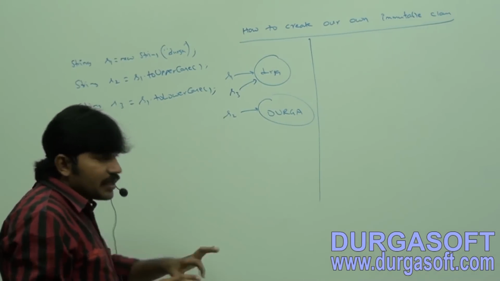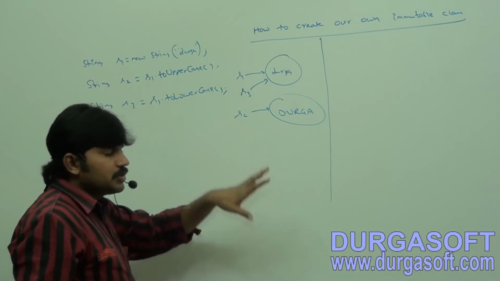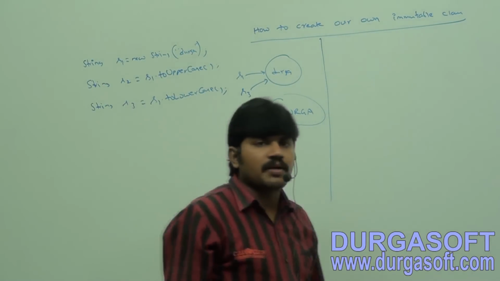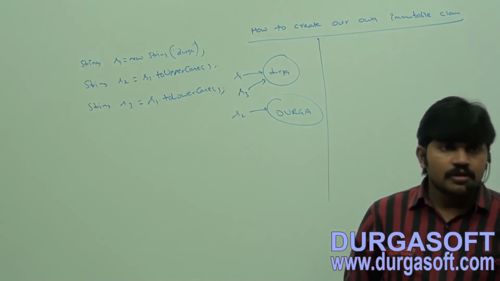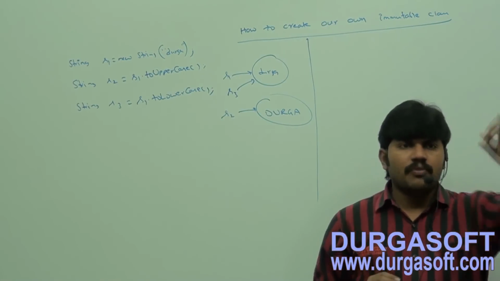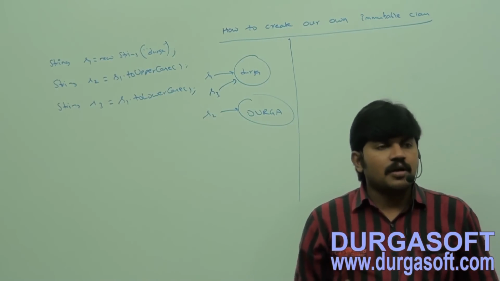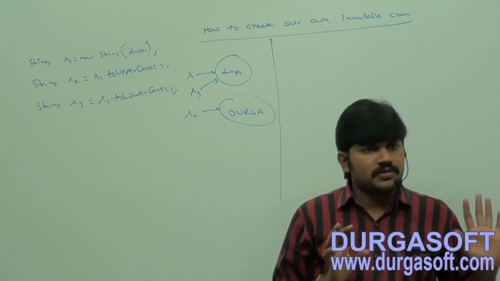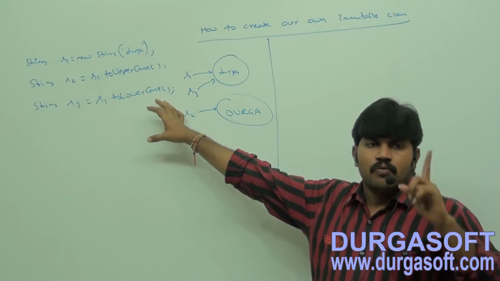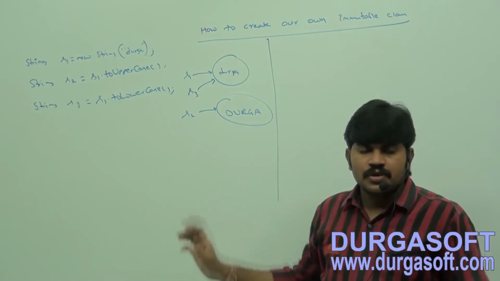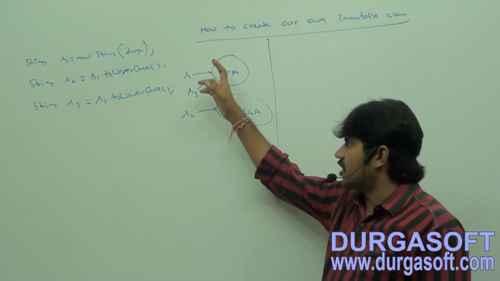If I can give this behavior to the Test class, then the Test class will become an immutable class. Are you getting it? So first you should have clarity on what immutability is, then we will discuss how we can implement our own immutable class. Are you able to understand it? Once we create an object, we can't perform any changes in that object.